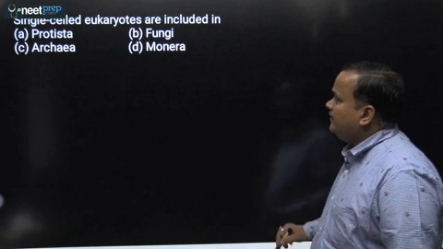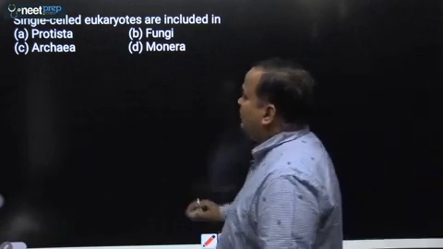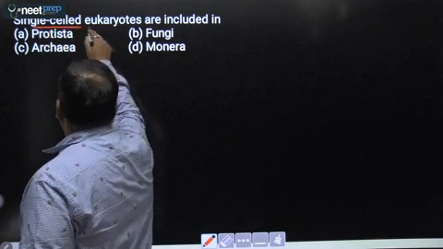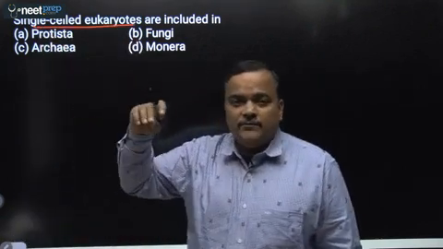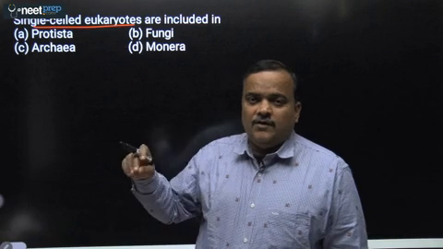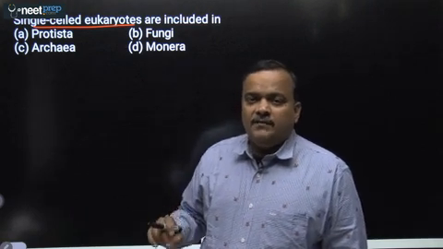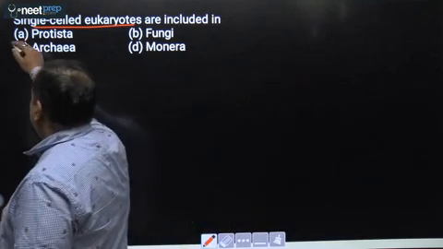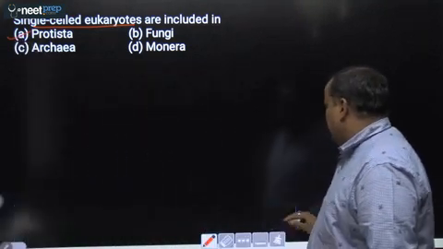Now next question, single celled eukaryote. Single cell eukaryotes. So single cell eukaryotes, irrespective of whether they are photosynthetic or saprophytic or heterotrophic, are included in kingdom Protista. So answer will be first, that is kingdom Protista. Okay.